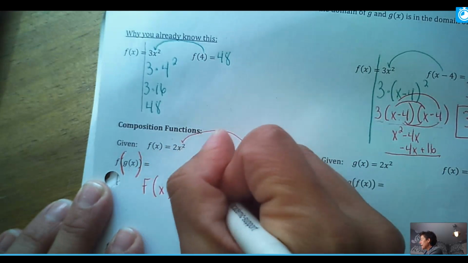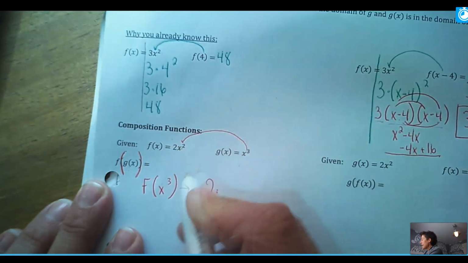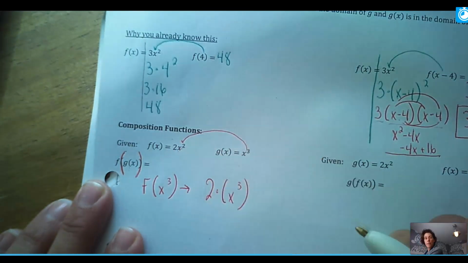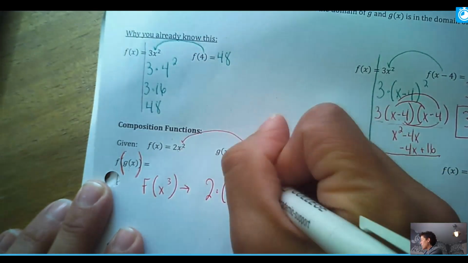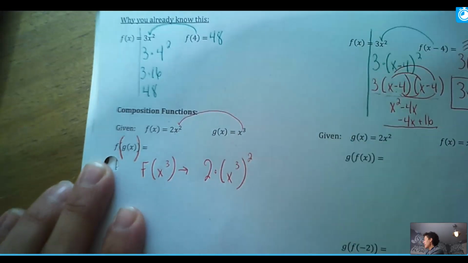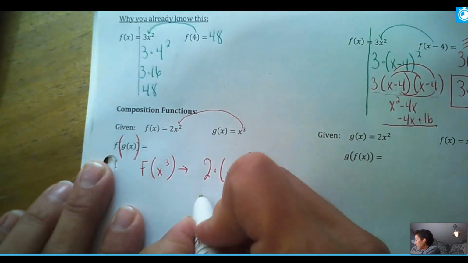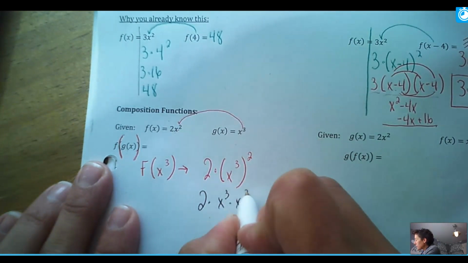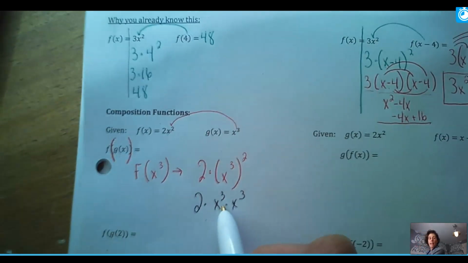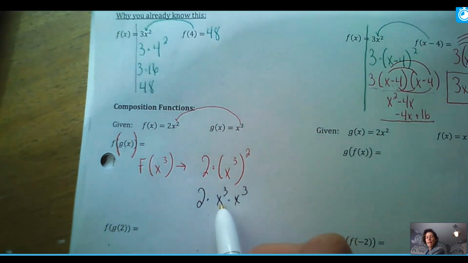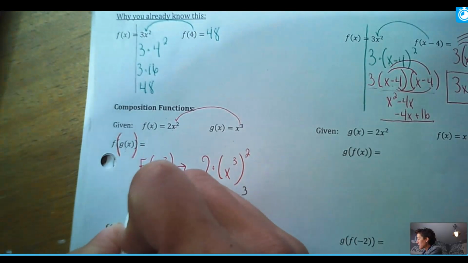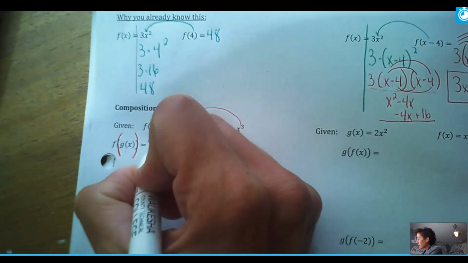So when I do that, it'll be 2 times, and in for x will be x cubed. I always put it in parentheses, and then I still have that squared. And then again, I just want to clean this up as much as I can. So I have the 2, and the squared means there's 2 of these x cubes. And then I can clean these x's up, simplify them by making them x to the 6th. So when I'm done, my final answer is 2x to the 6th.